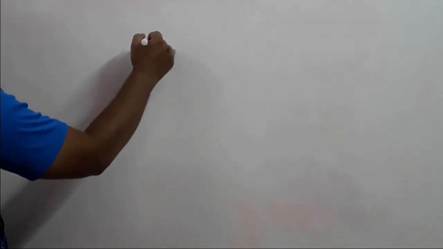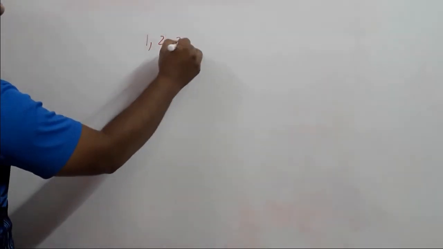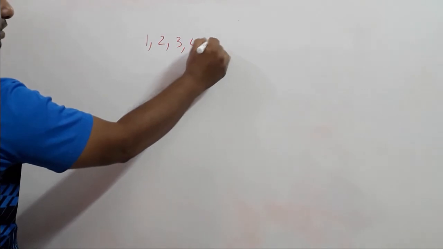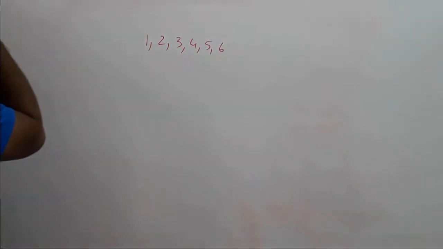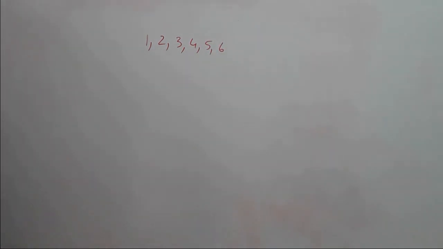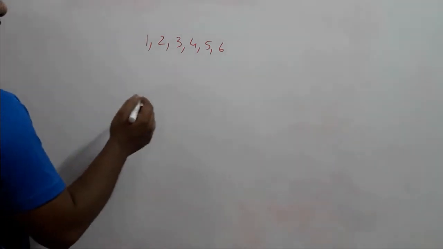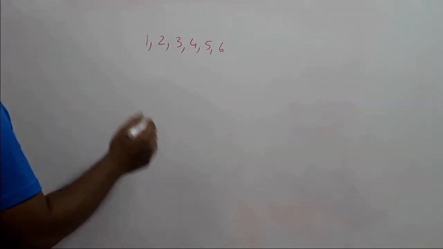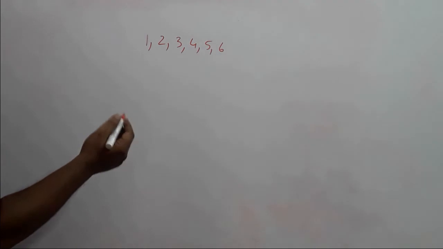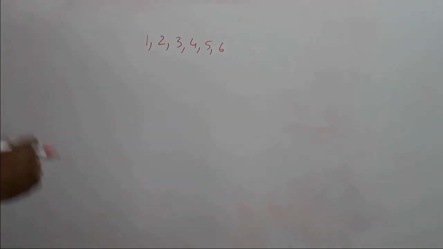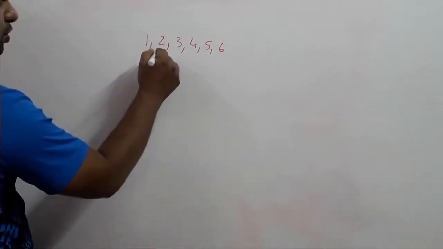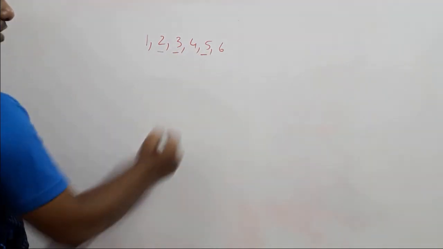Our next question, that is, a die is thrown once. What is the probability of getting a prime number? So we've done a similar problem before. A die will have 6 numbers. It is thrown once. What is the probability of getting a prime number? Okay. Now remember, which are the prime numbers here? Prime numbers are those which are divisible by 1 and by itself. So in this case 2, 3, 5 are prime numbers.